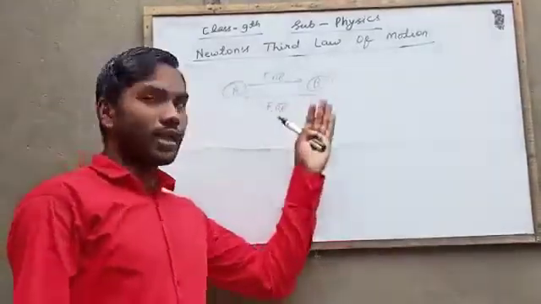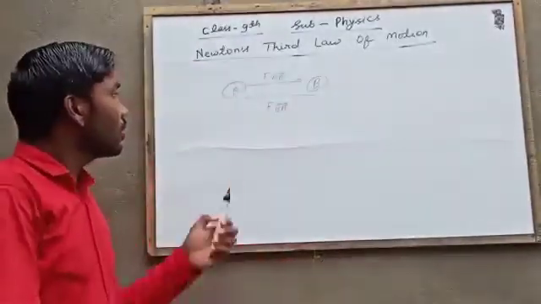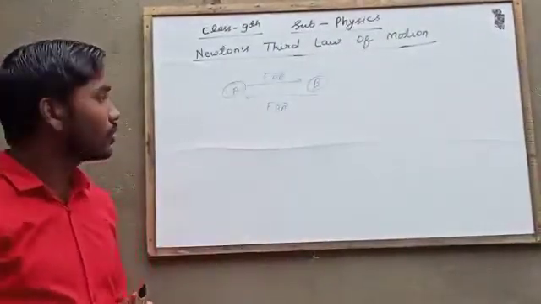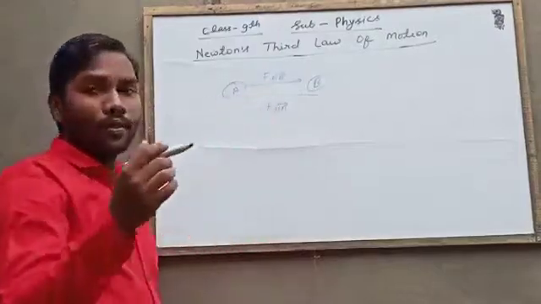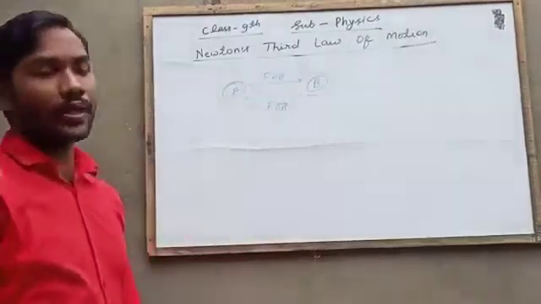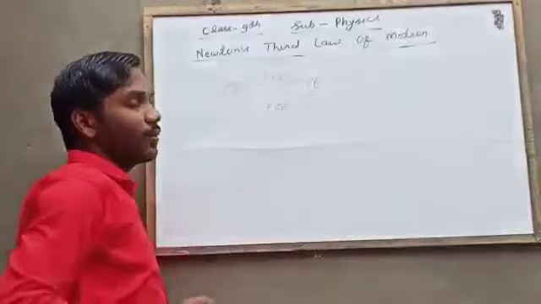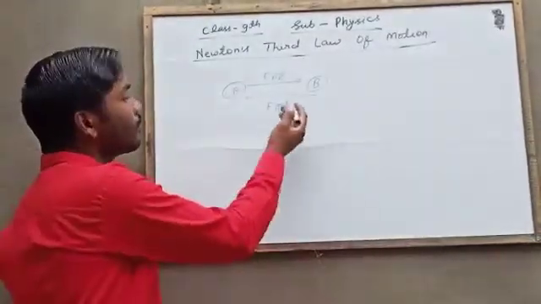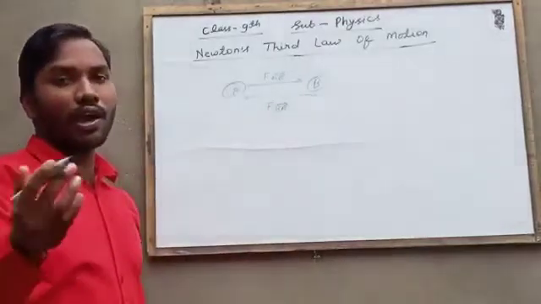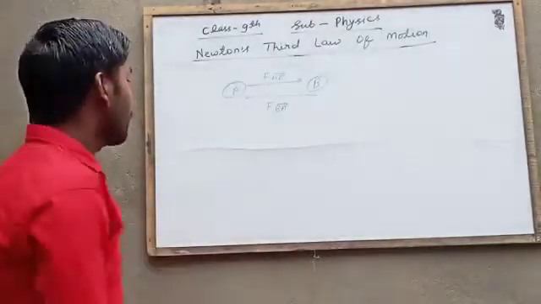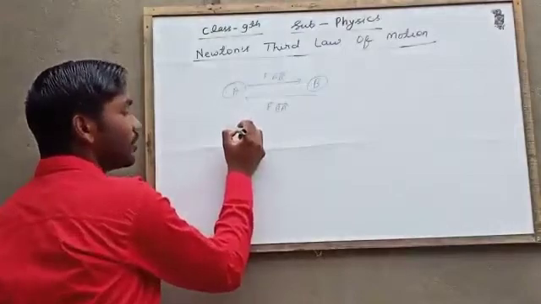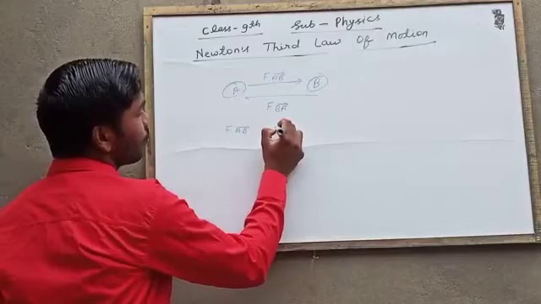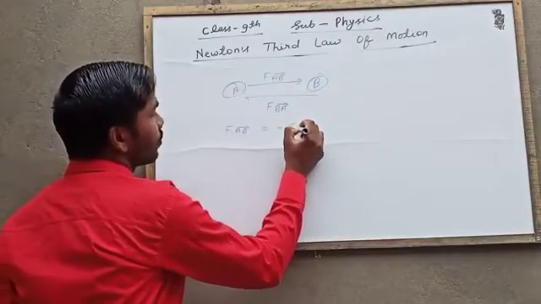There are two bodies A and B. A is applying force on B. So the force of A on B, meaning FAB, will be equal to the force of B on A, and it will be opposite. F of AB is equal to minus F of BA.